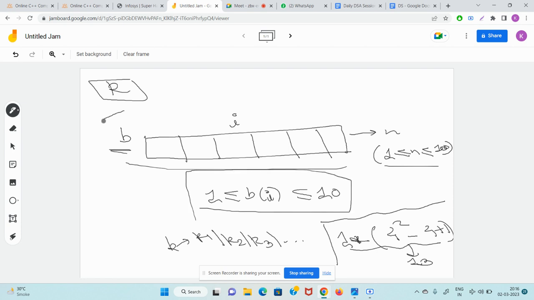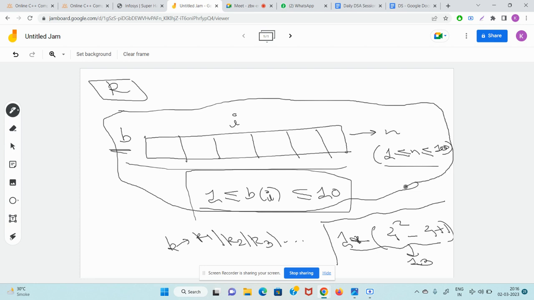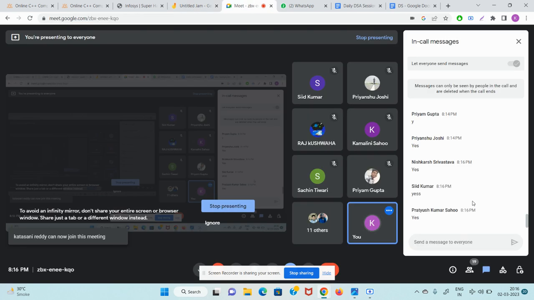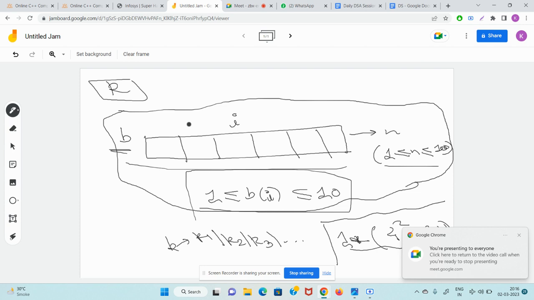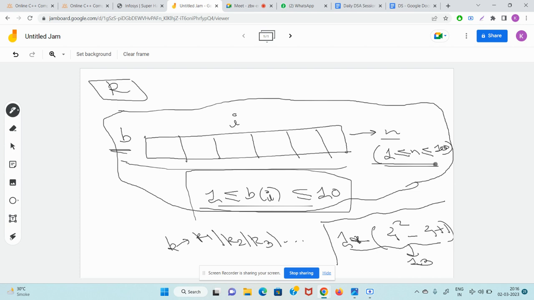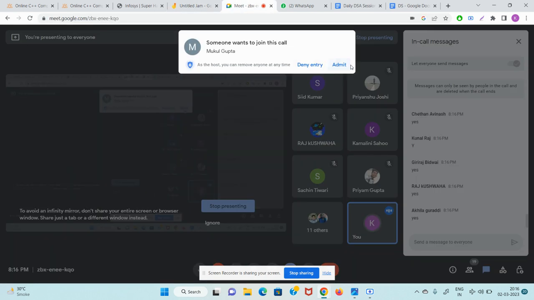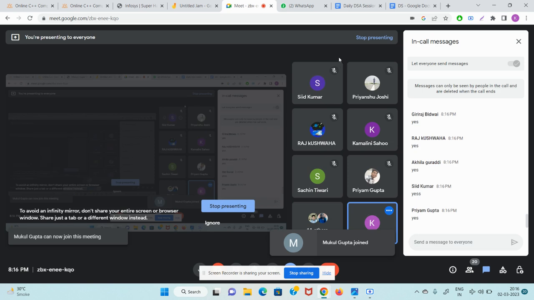Okay guys, is this much clear? Please start writing yes in the chat, then I will explain the further question. We are given an array b. The maximum size of the array is 100 and each element in the array is maximum 10. Please start writing yes in the chat. Waiting for our mentoring students to write yes or no. Sid, Pratyush, Nishkarsh, Priyam, everyone else, please start writing yes in the chat. There is a B array, size of the array is n, each element is from 1 to 10, and the maximum size is 100. If this much is clear, start writing yes in the chat. I'm waiting for each and every one. Okay, thank you guys.